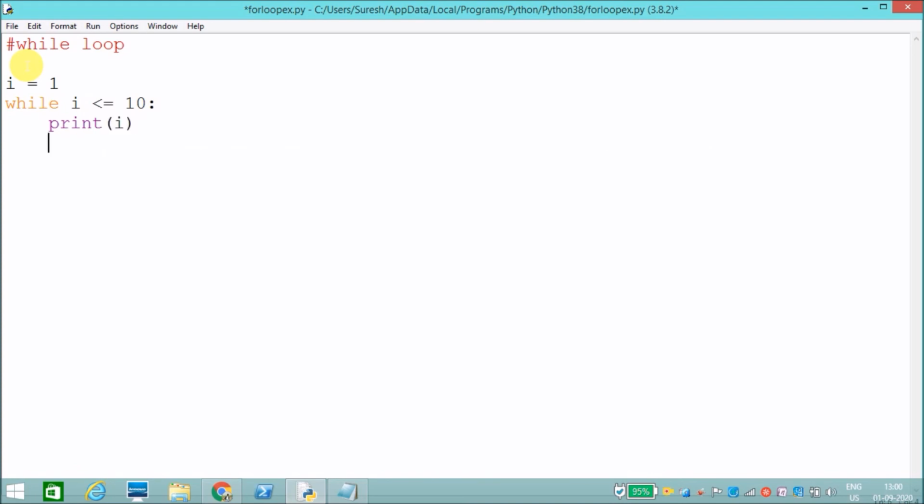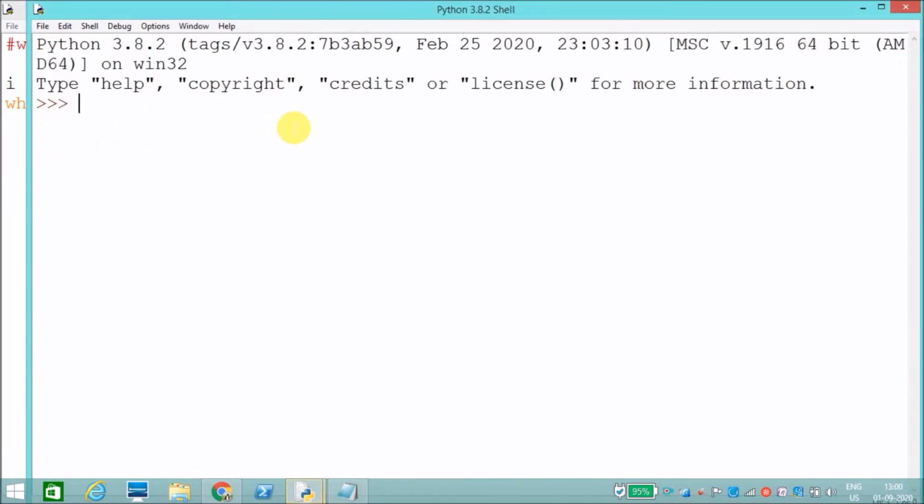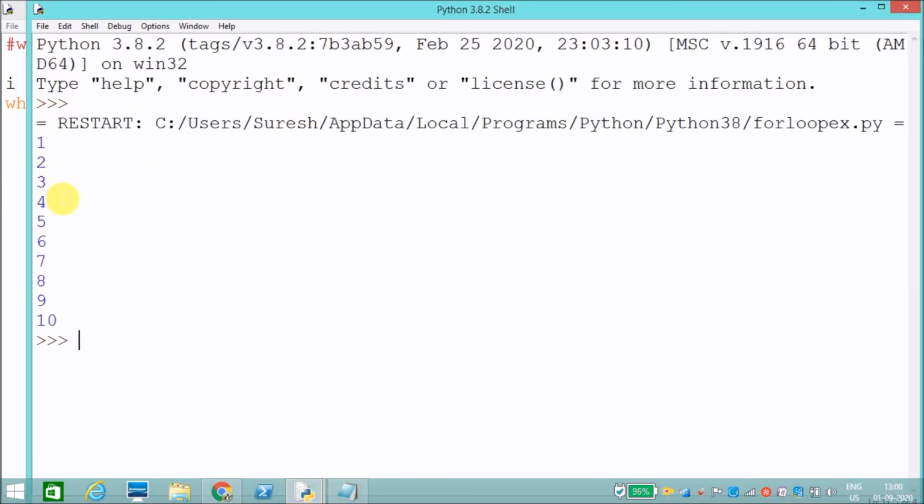After printing that I need to step up the value, I is equal to I plus 1. Now I will execute this one. Let's see how it will work. See, 1 2 3 4 5 6 7 8 9, like this.